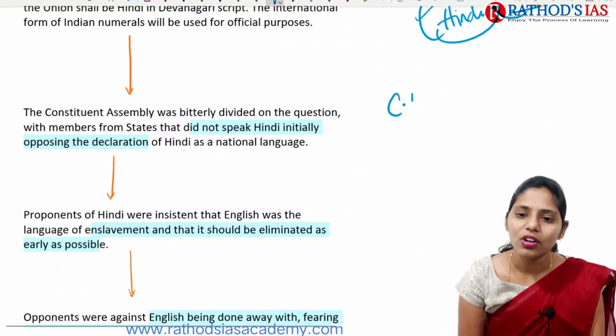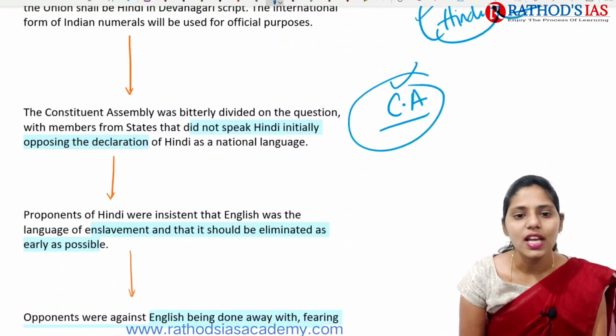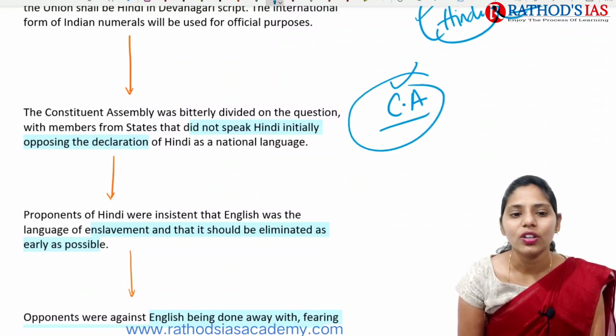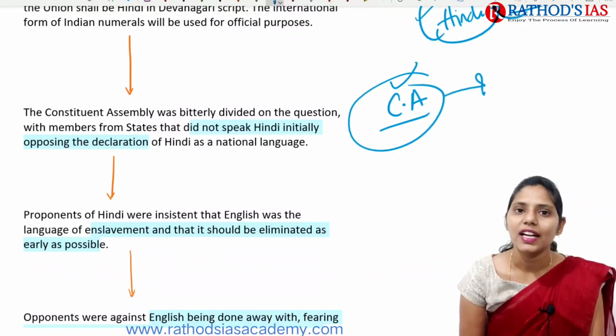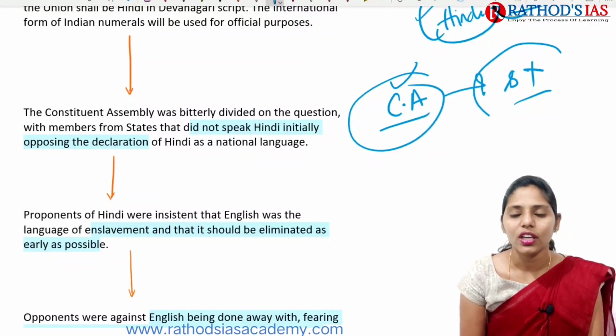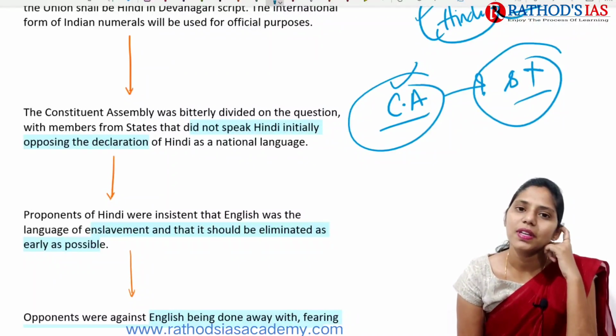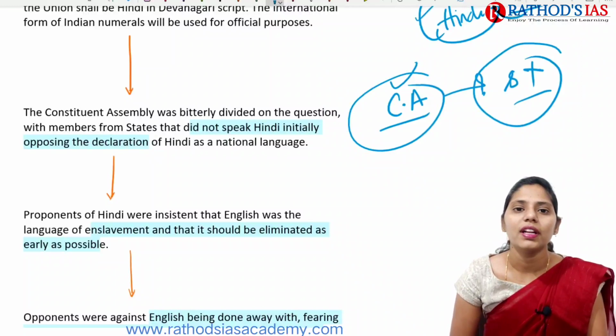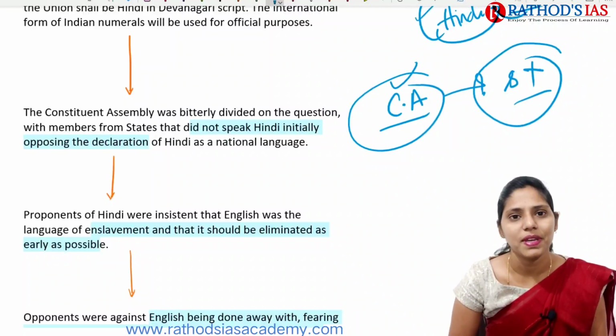Our Constituent Assembly was bitterly divided on the question of the condition of the states that don't speak Hindi. There are many states which speak Hindi, especially in northern India, but the southern Indian states do not speak Hindi.